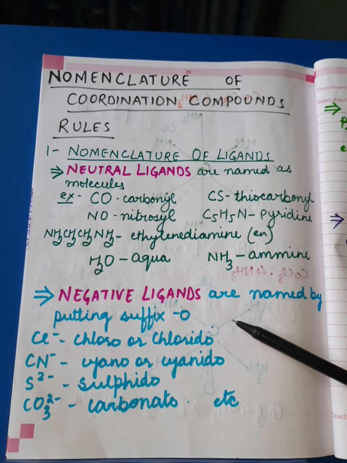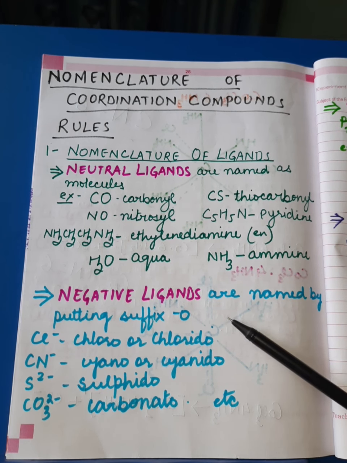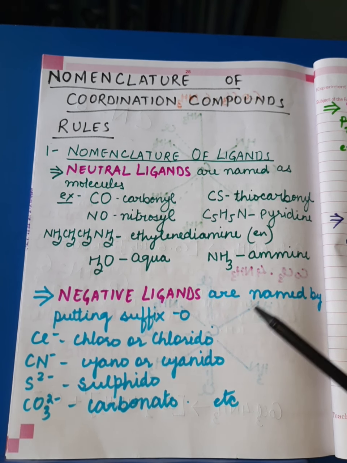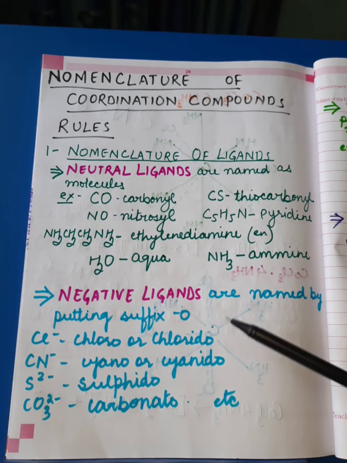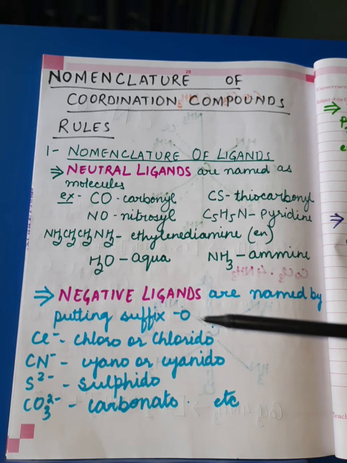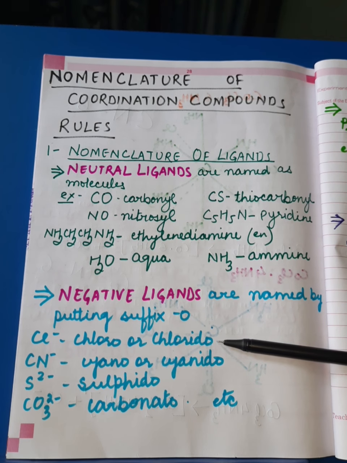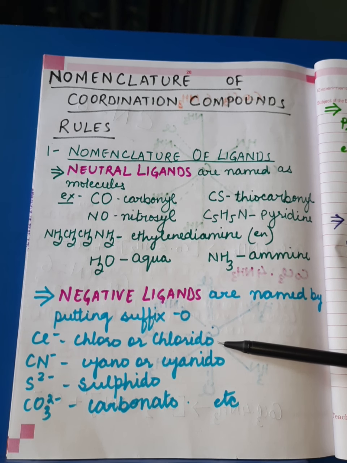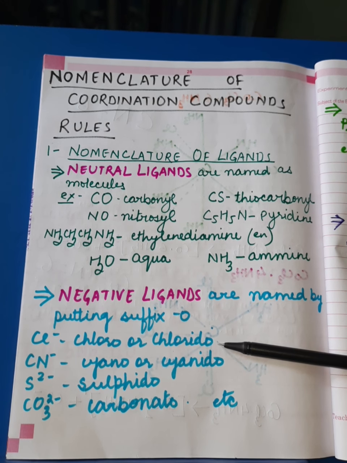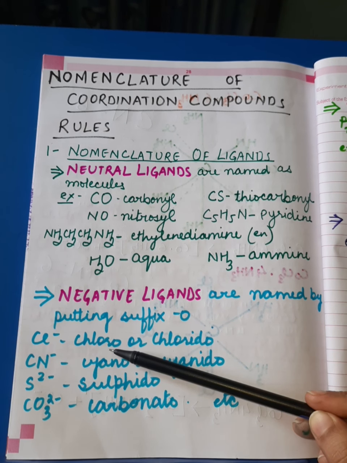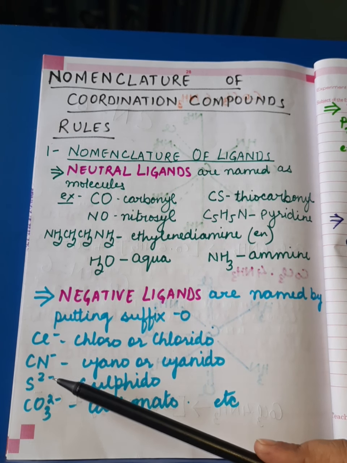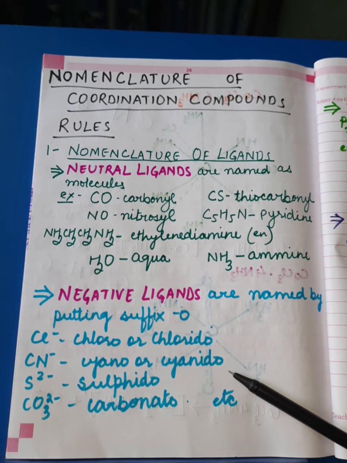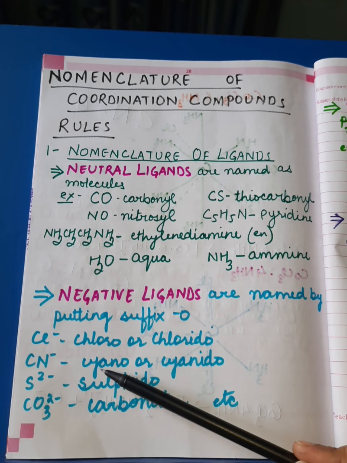When it comes to negative ligands, they are always named by putting the suffix O in place of E at their end. Few examples I have listed here. Cl minus is called chlorido. In place of the E in chloride, O is taken up, so as a ligand it is known as chlorido, or it is also called chloro. Both are right. Next is CN minus. Normally it is cyanide. E is replaced by O when it is used as a ligand, so cyanido or cyano.